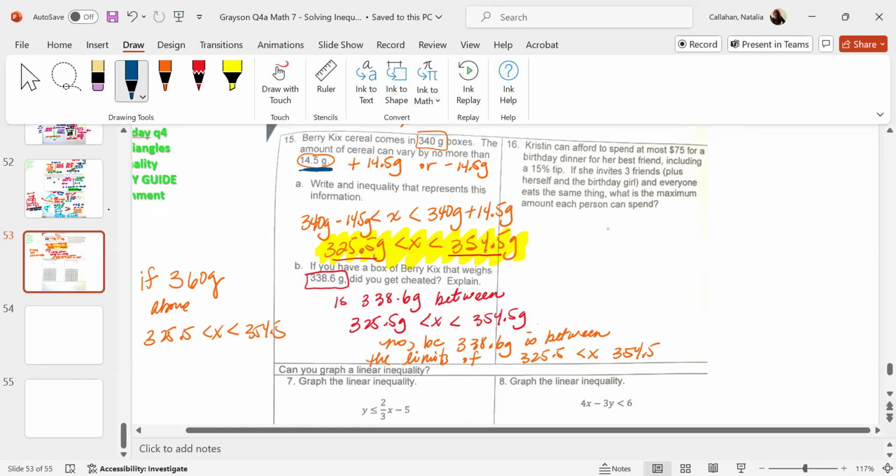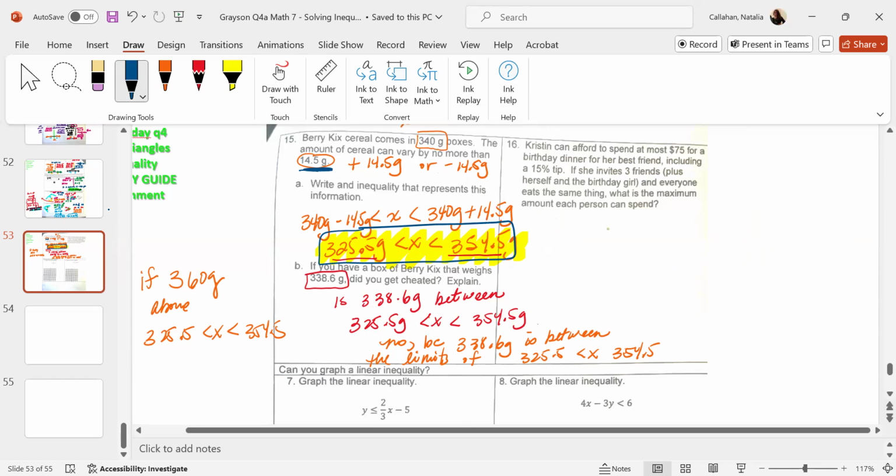340 minus this is the smallest it can be, and 340 plus this is the biggest it can be. So your boxes of cereal can be anywhere between 325.5 grams and 354.5 grams. Does that make sense? And it's still acceptable, right? Anything below this or above this is not acceptable.